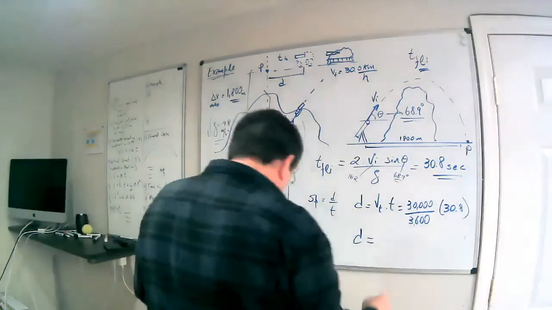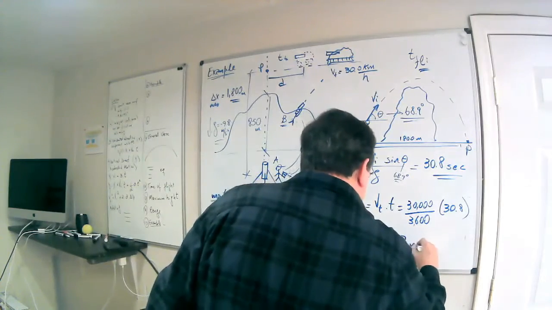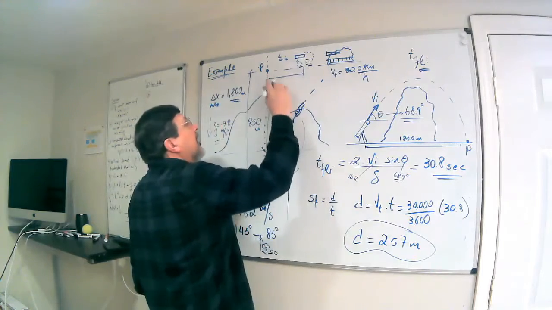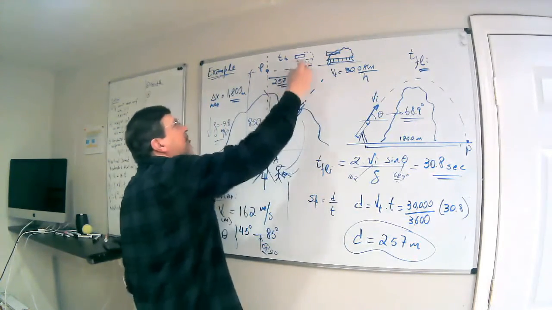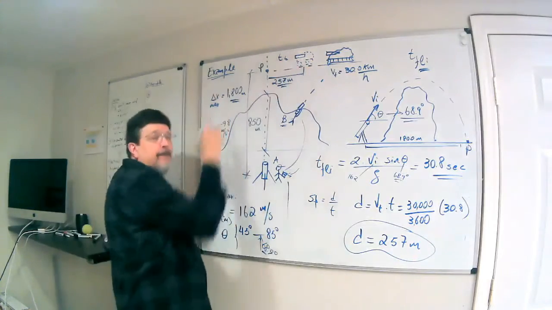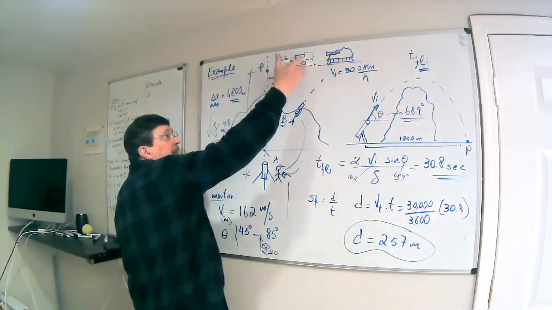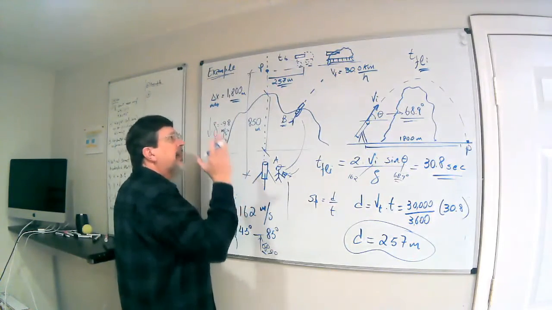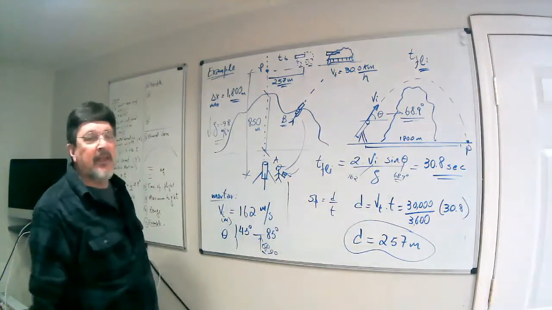So doing this calculation here, that distance is 257 meters. So if the tank got 257 meters from the point P, if it continues moving 30 kilometers per hour, it's going to take some time to get here. It's going to be exactly the same time that the ammunition of the mortar get to P and get the tank.